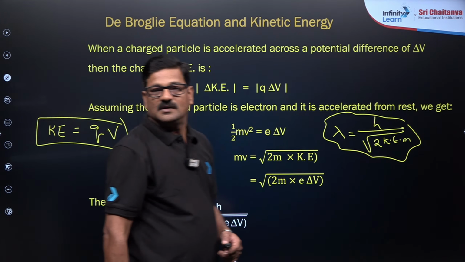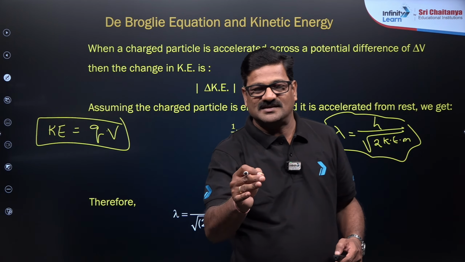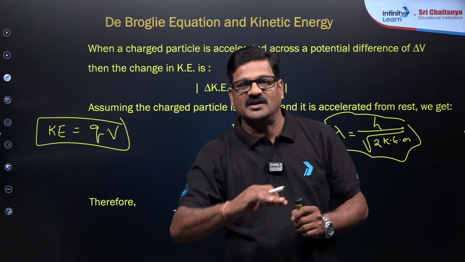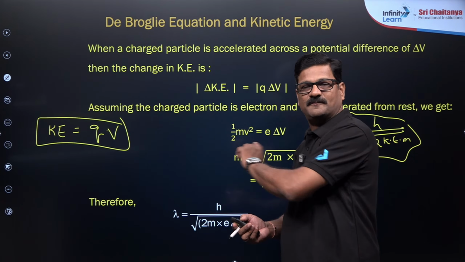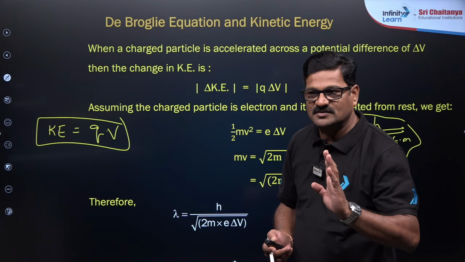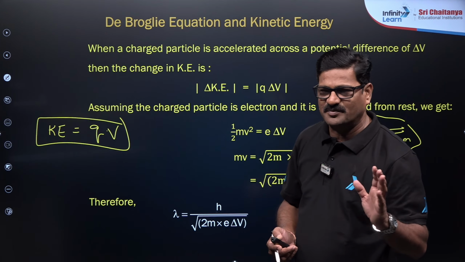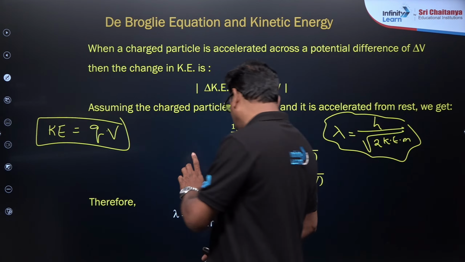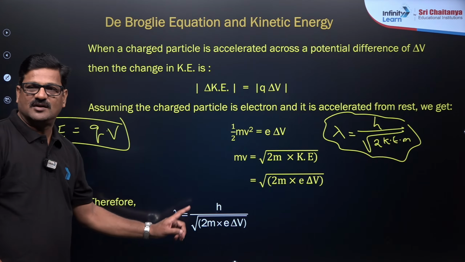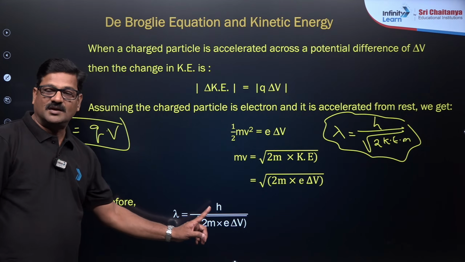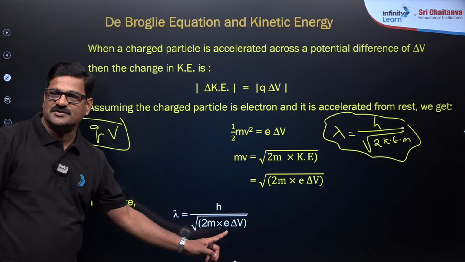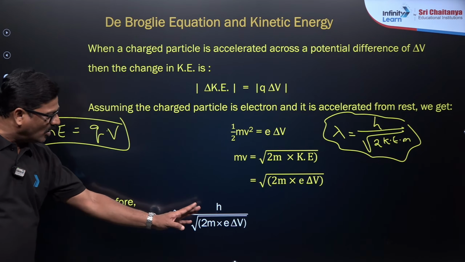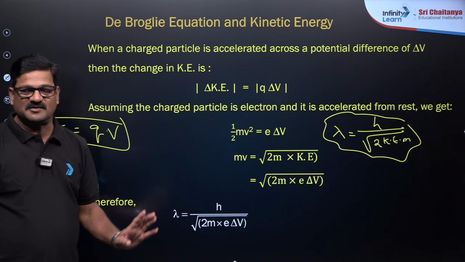When a particle at rest is applied with a potential, it is going to accelerate. So the applied potential is V, and Q, or e, is the charge on the particle. So the wavelength is equal to h by root 2 QVm, where V is the accelerating potential, e or Q is the charge, and m is the mass of the particle.